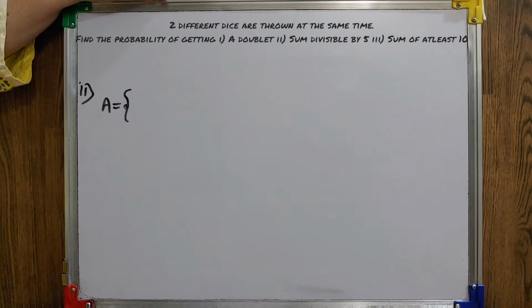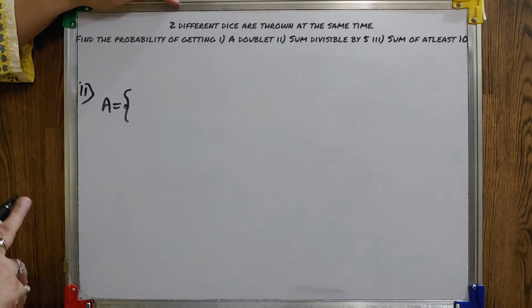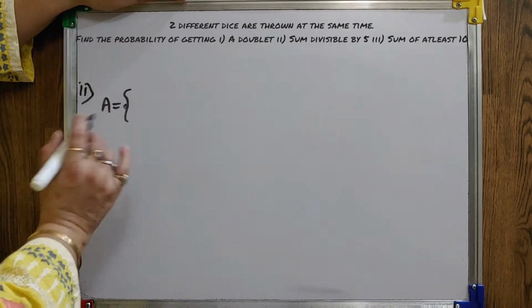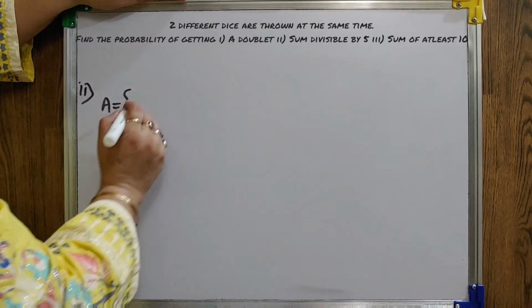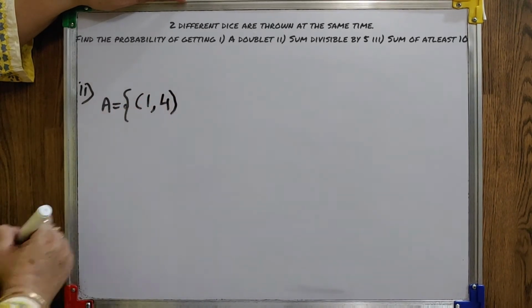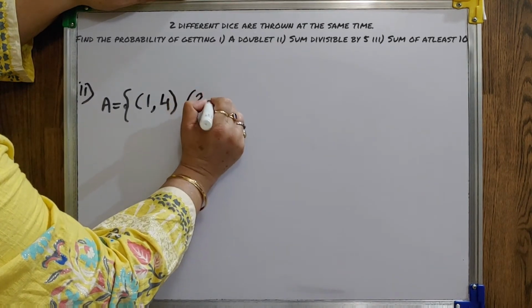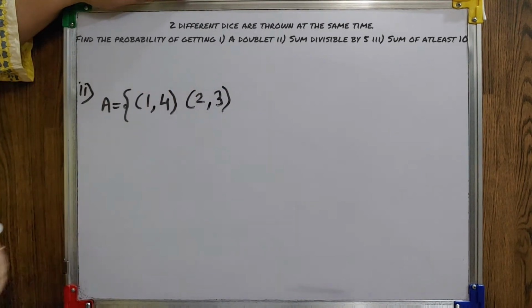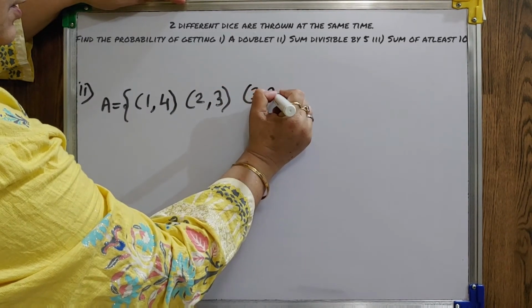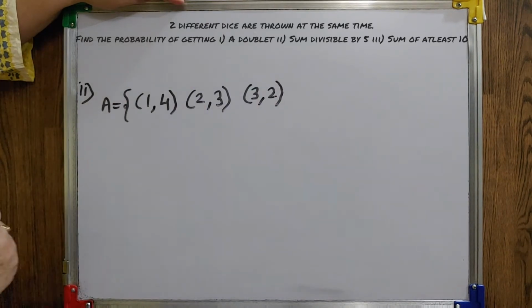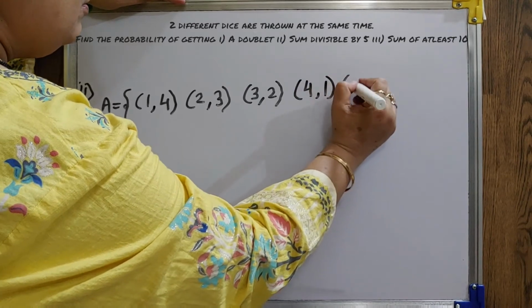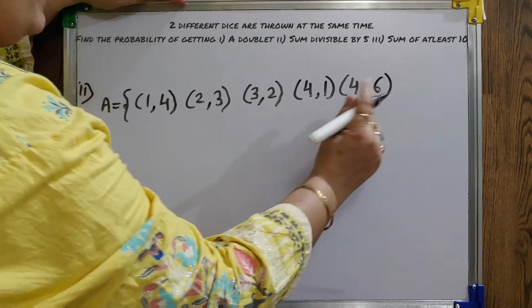Now in second part, sum is divisible by 5. Means you have to add both the numbers, and whatever number you are getting after adding both should be divisible by 5. So line wise you have to consider what I have written. Now in the first line, 1, 4. In the second line, 2, 3. In the third line, 3, 2. Fourth line, 4, 1 also, 4, 6.